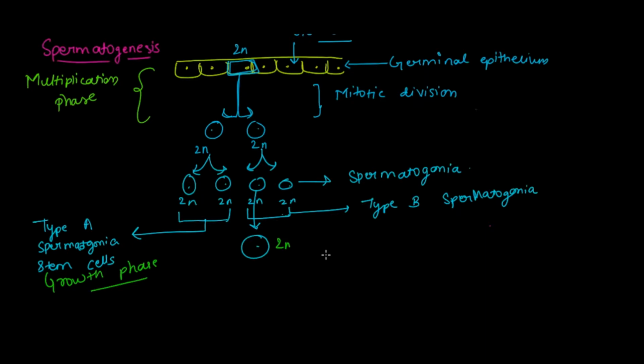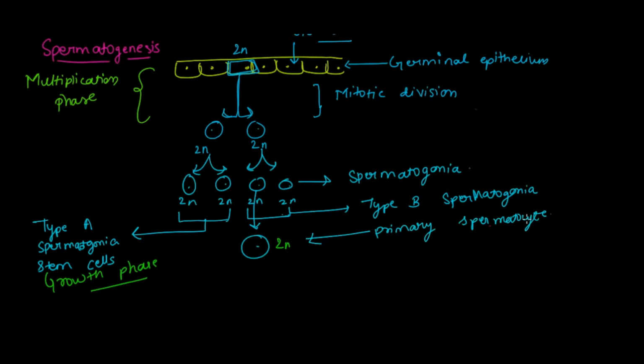And इस stage पे जब ये grow हो गया, we are not going to call it as spermatogonia. We are going to call it primary spermatocyte. इस स्टेज पे हम इसे प्राइमरी स्पर्मेटोसाइट बोलेंगे.